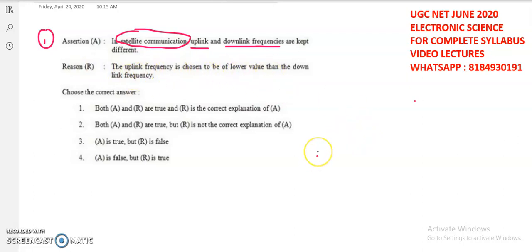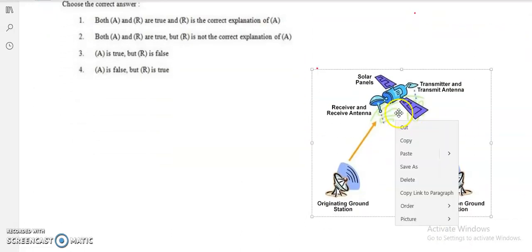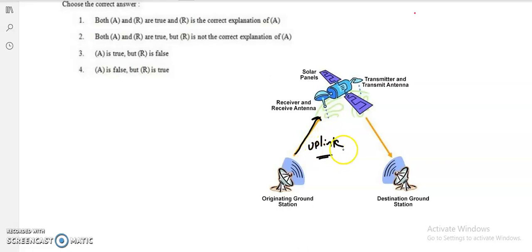So this is a simple diagram which represents the uplink and downlink frequencies with respect to satellite communication. It has an originating ground station and a destination ground station. From here, the signal is transmitted to the antenna, and this signal is transmitted to the satellite with a frequency that is called the uplink frequency.